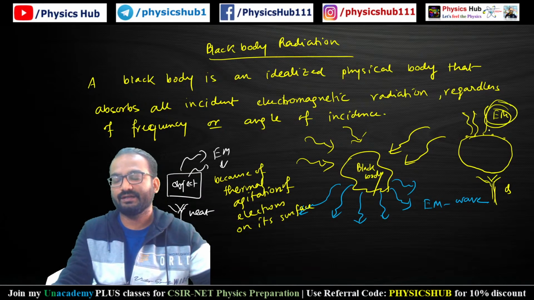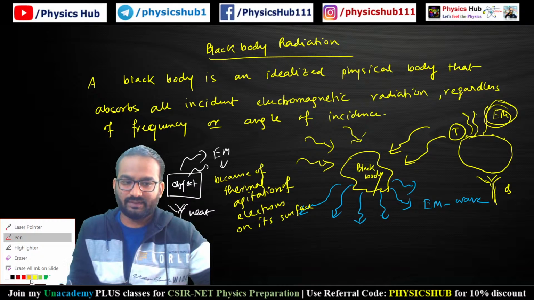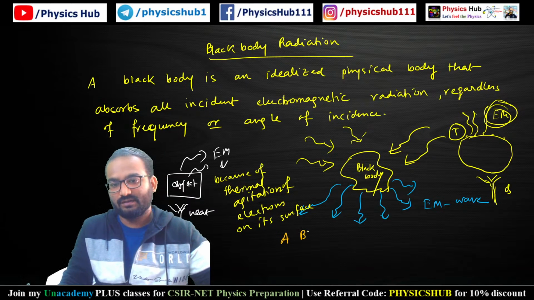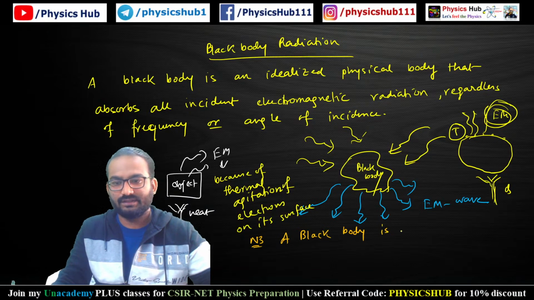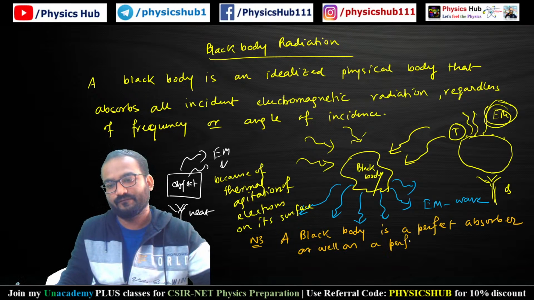Now it will depend upon the temperature. The nature of this electromagnetic radiation will depend upon how much heat you are providing, meaning what temperature you are creating. Now let me tell you one thing: a black body is a perfect absorber as well as a perfect emitter. So we can write it as a note: a black body is a perfect absorber as well as a perfect emitter of radiation.